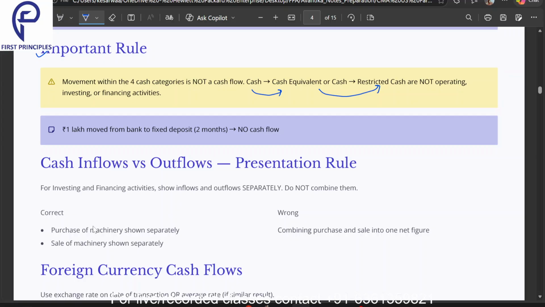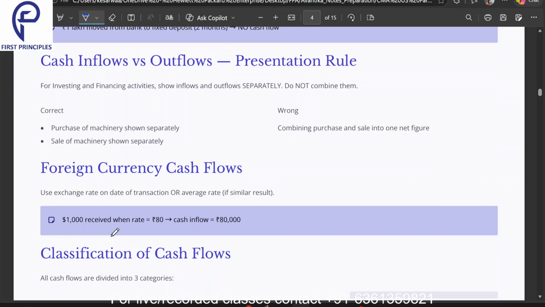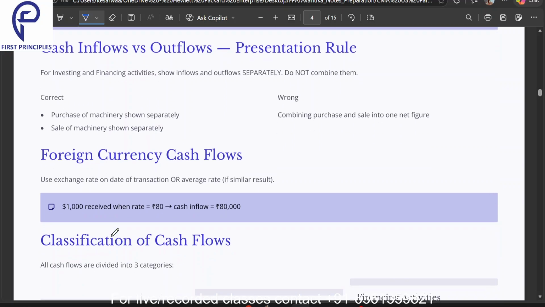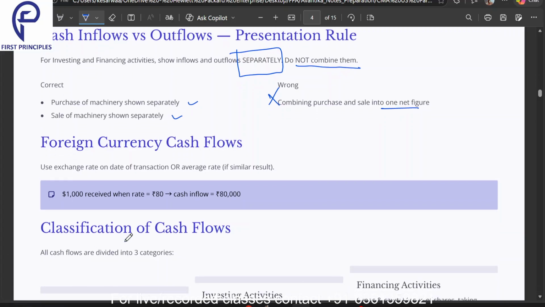Okay, now next one is cash inflows versus outflows, the presentation rule. First of all, for investing and financing activities, show inflows and outflows separately. Do not combine them. So, purchase of machinery should be shown separately, and sale of machinery shown separately. You should not combine the purchase and sale of machinery into one net figure. Now, foreign currency cash flows: use the exchange rate on the date of the transaction, or an average rate if the results are similar.